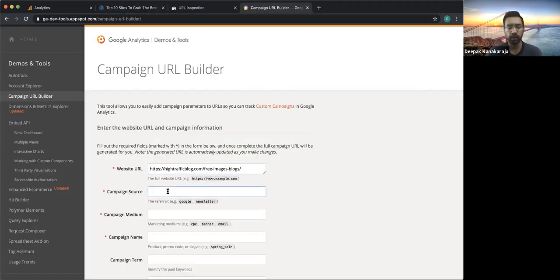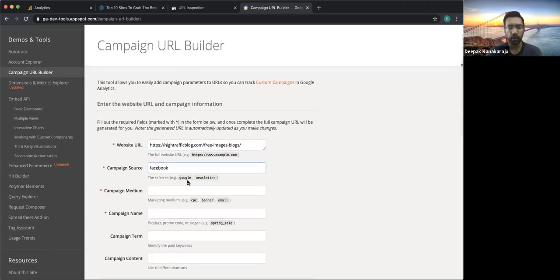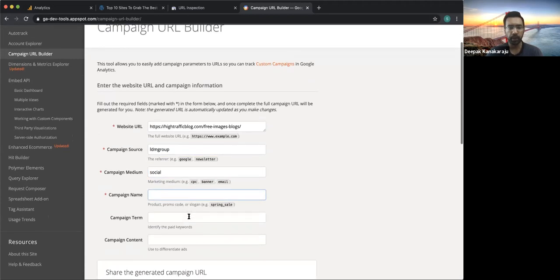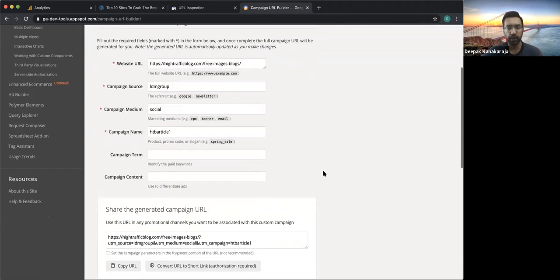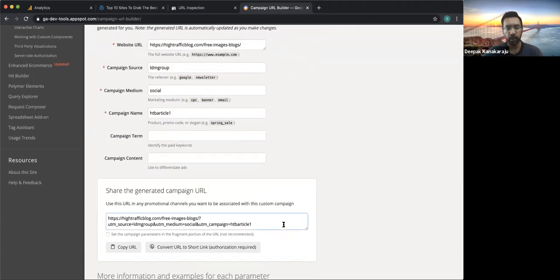And campaign source, let's say Facebook, or we can also say LDM group. Campaign medium is social, and campaign name is, let's say, high traffic blog article 1. So what basically happens here is that if I drive traffic to this particular URL, then analytics can show me